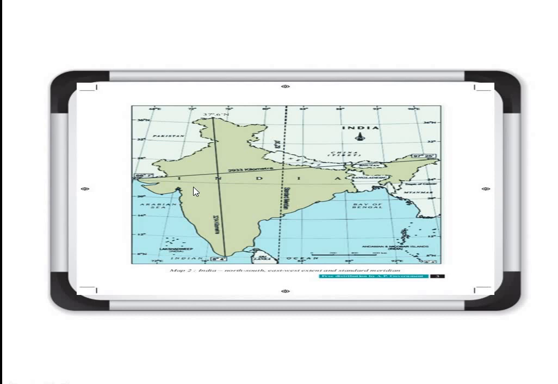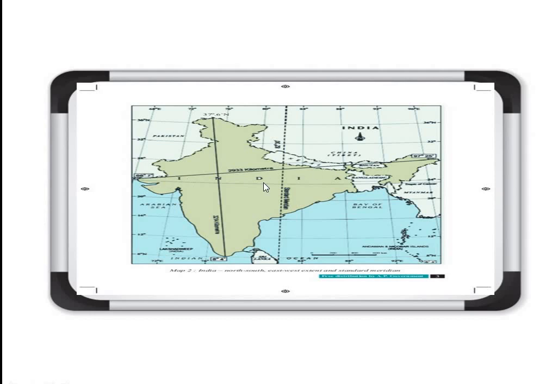And if you can see the Tropic of Cancer, as we discussed, it passes through India. This line which is passing through India is the Tropic of Cancer. Now, the longitudinal extent from 68 to 97 is near about 29 degrees. Clear? Because we measure time according to the longitudes, and the local time of every longitude is different.